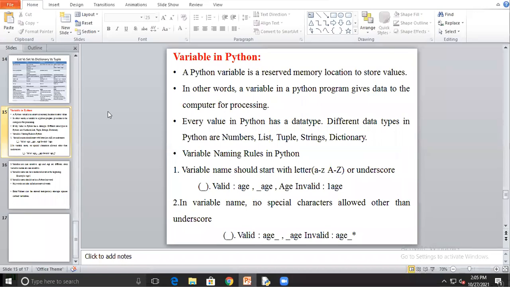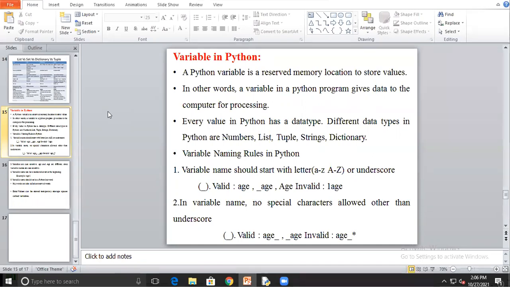Can anyone give any examples for variable declaration? You have to explain by using any example. Int A, B, C. What we call it as a variable declaration.